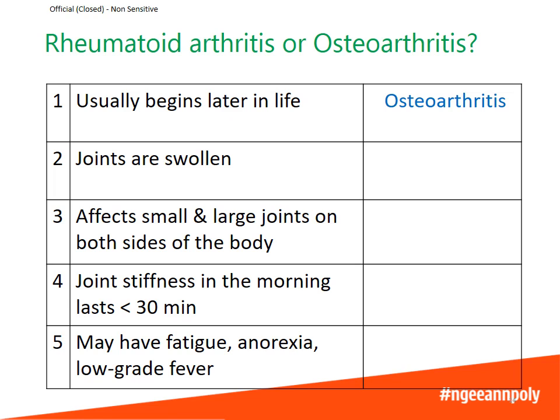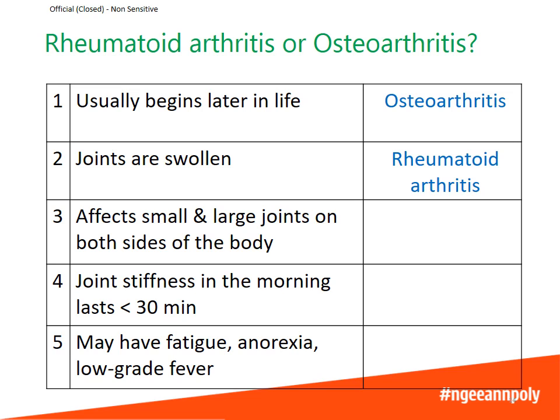Number 2. Joints are swollen. If you guess rheumatoid arthritis, you are right. Rheumatoid arthritis causes inflammation of the joints, which will appear as swollen, warm, and painful joints. On the other hand, osteoarthritis will cause painful joints, but the joints are usually not warm and swollen.